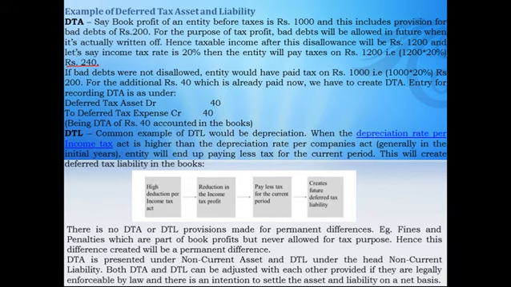But suppose the bad debts were not disallowed, the entity would have to pay tax on only 1000. So 1000 into 20%, the company has to pay tax of rupees 200, but already we have paid 240. So the difference, 40 rupees, which is already paid, will create a deferred tax asset.